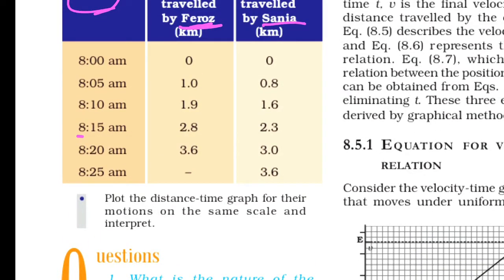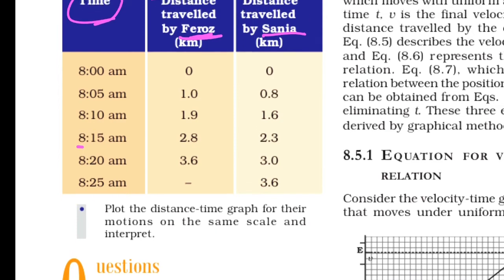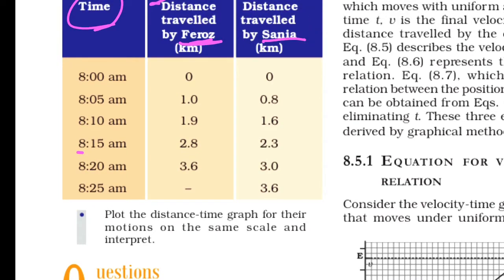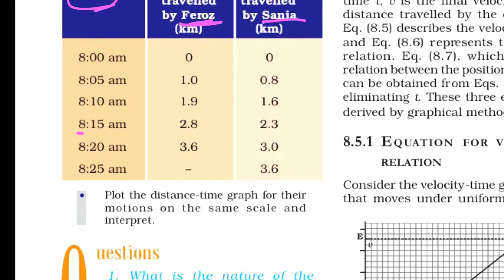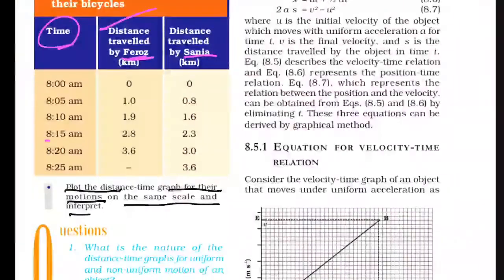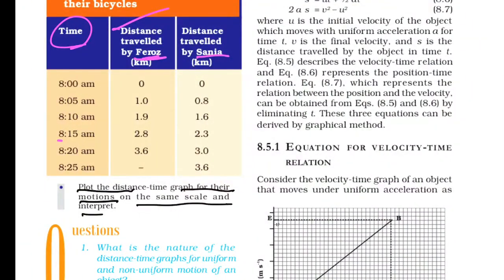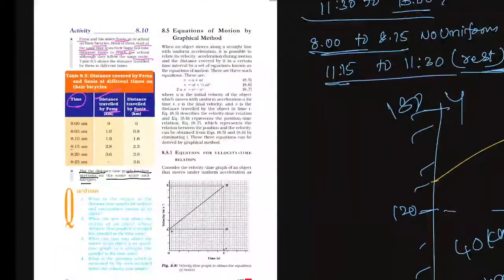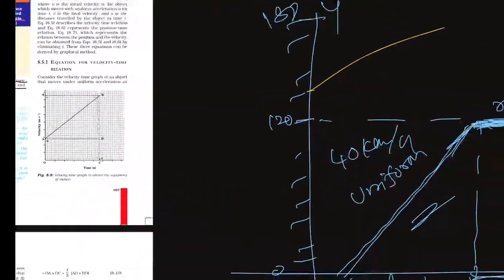Who is fast or slow among the students? And here we need to plot the distance-time graph for their motion on the same scale and interpret. Okay, children, so here we have to take a graph.